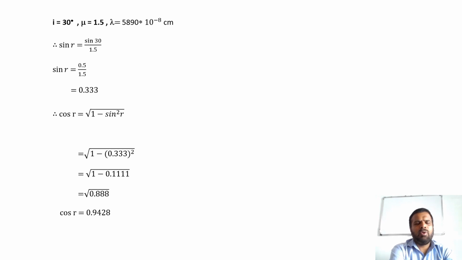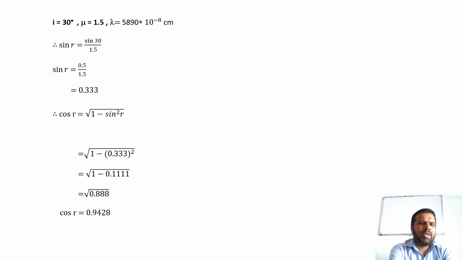Given i is equal to 30 degree, mu is equal to 1.5, lambda is equal to 5890 into 10 raised to minus 8 centimeters. Therefore, sin r is equal to sin 30 divided by 1.5. That is equal to 0.5 divided by 1.5. Sin 30 is equal to 0.5 or 1 by 2.